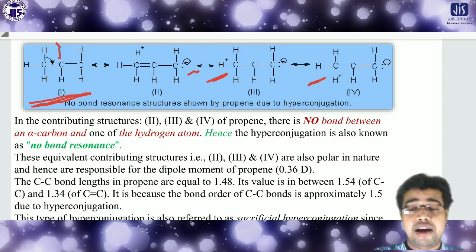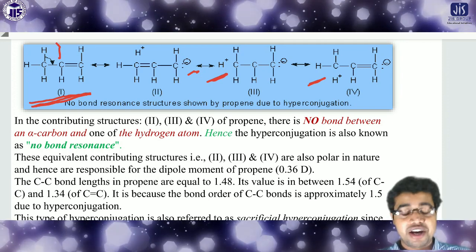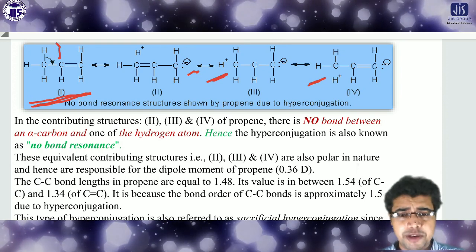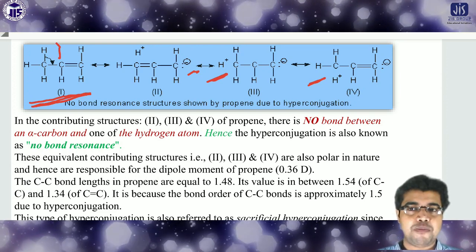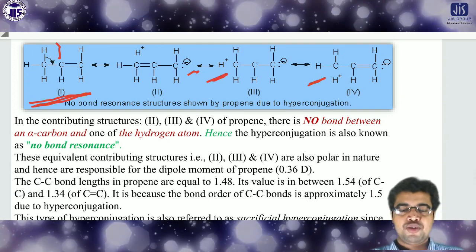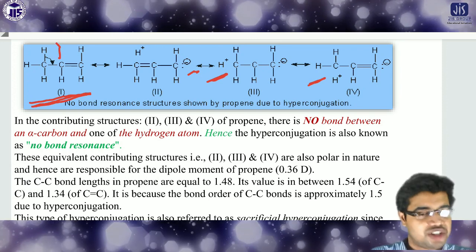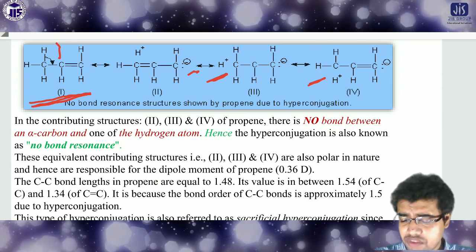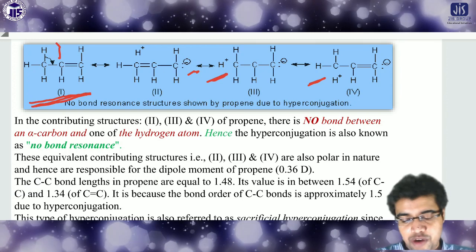So when the hydrogens are replaced by methyl groups one by one, the stability will decrease. Why? Because if a methyl group replaces the hydrogen and there is no hydrogen atom present, then it is not possible to take part in the hyperconjugation. If it is not able to take part, hyperconjugating structures will not be produced. In this way, we can explain the stability of the compounds one by one.